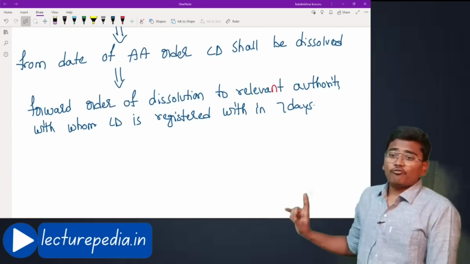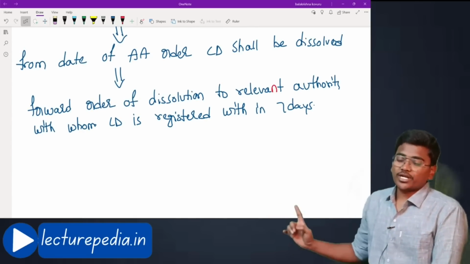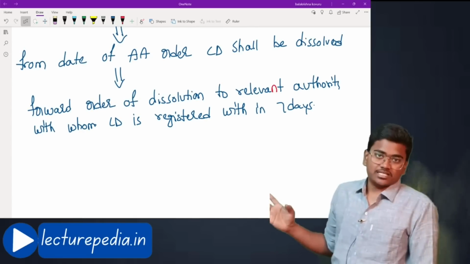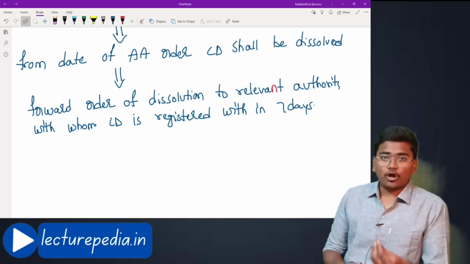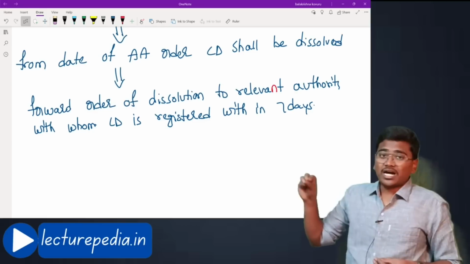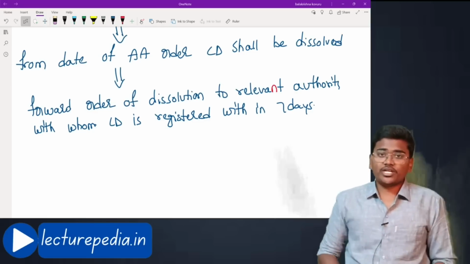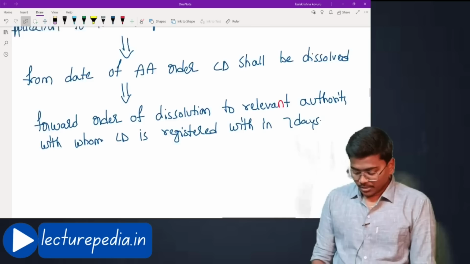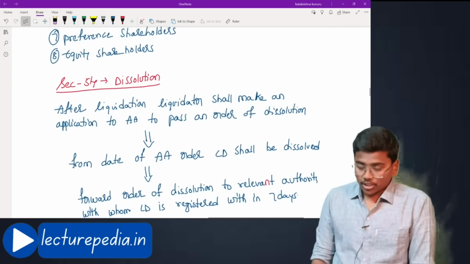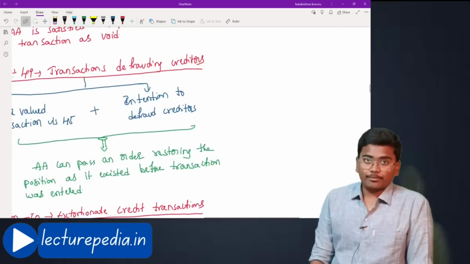After that, forward the order of dissolution to the relevant authority with whom the corporate debtor is registered within 7 days. Within 7 days of the dissolution order, such order has to be forwarded to the authority with which the corporate debtor is registered. In case of a company, it would be MCA. By this, the concept of liquidation under IBC is completed.